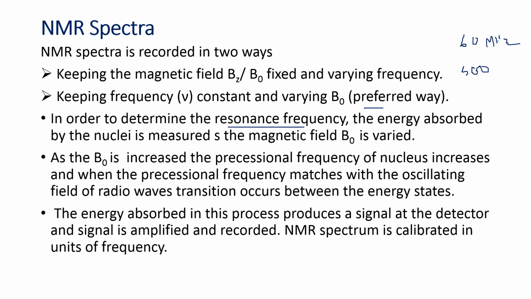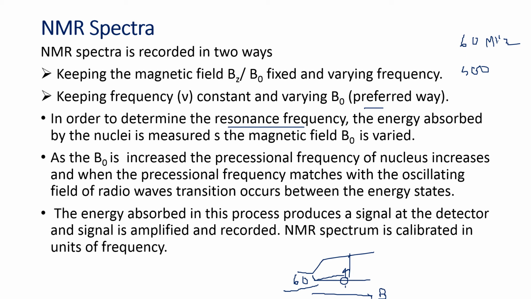So if you continuously vary the magnetic field, for example, this is the state where we have a nucleus. There is one nucleus here, or a proton which is spinning. If I continuously vary the magnetic field in this direction and I am keeping some 60 MHz frequency h nu electromagnetic radiation upon this, at some stage, at some Tesla of field, with the increase in magnetic field, the precessional frequency increases. The precessional frequency of the nucleus will match with 60 MHz, then absorption will take place.